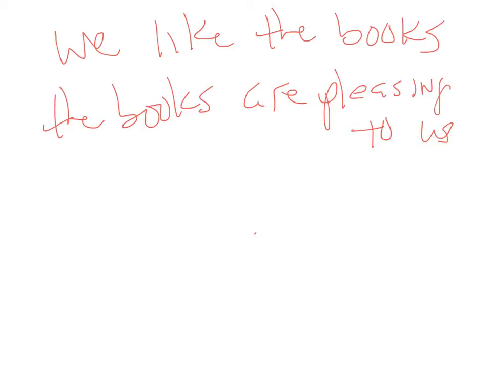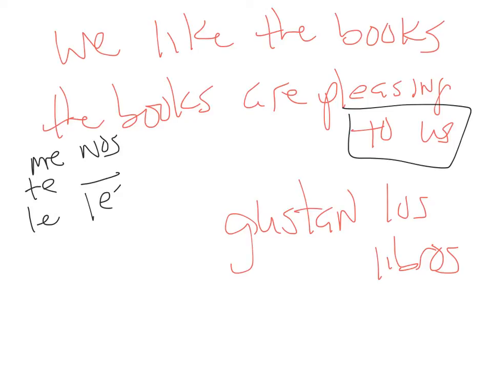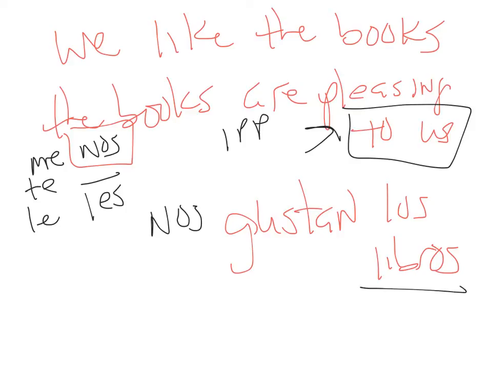Let me get the pen. Gustan. And is it los libros? But now what do we do with to us. That's left hanging. Well, let's write down our indirect object pronouns one more time. Me, te, le, nos, les. Which one is going to satisfy the to us? That's a first person plural scenario. So you need to choose the nos. And what do we end up with? Nos gustan los libros. We like the books. The books are pleasing to us. In English, we like the books.